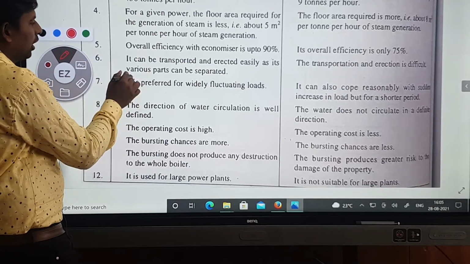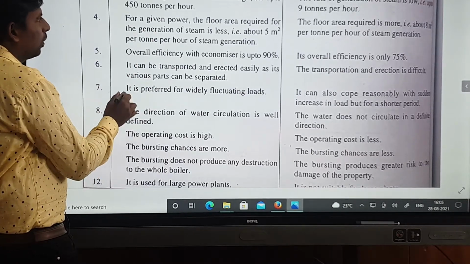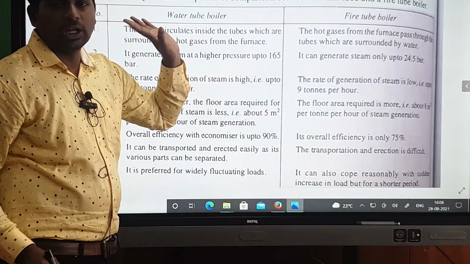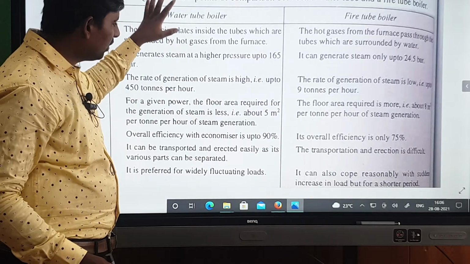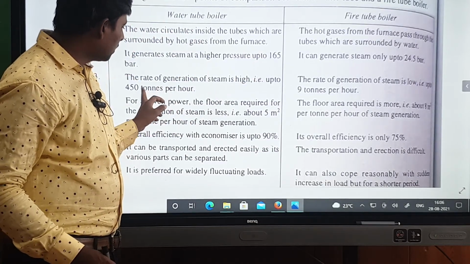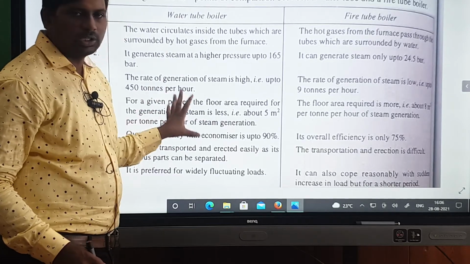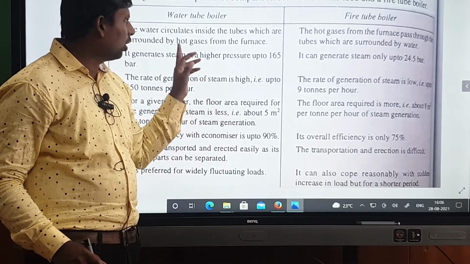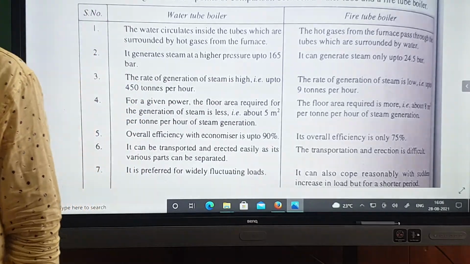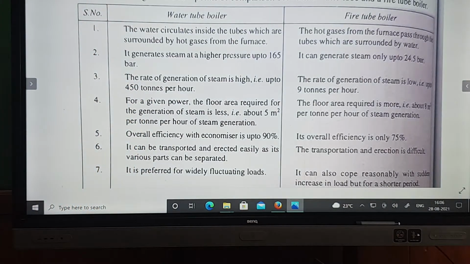So, between the fire tube boiler and the water tube boiler, the water tube boiler is good compared to the fire tube boiler, because it has more efficiency, larger pressure, and the generation rate is also high. Everything is good compared to the fire tube boiler. So mostly, which type of boiler do you have to prefer? Water tube boiler.